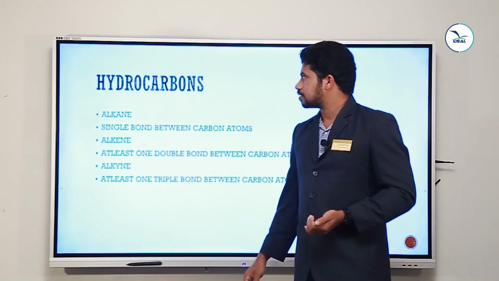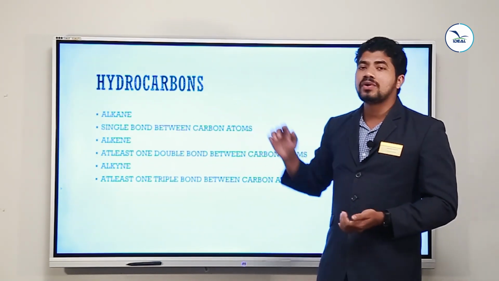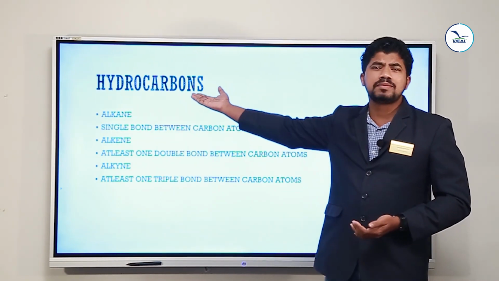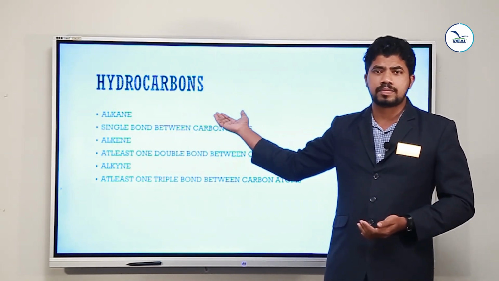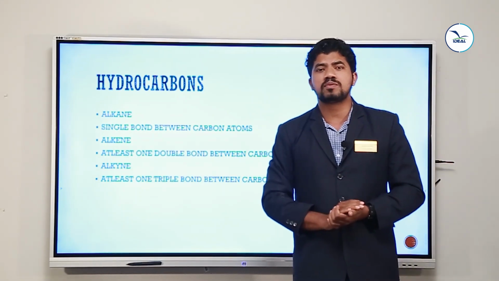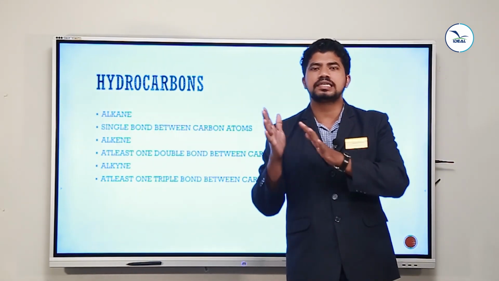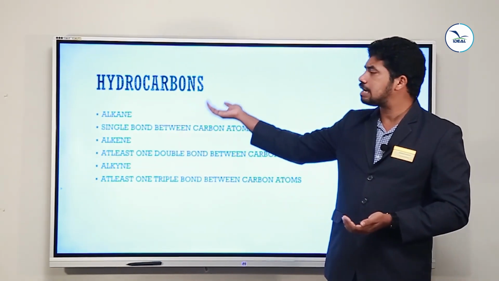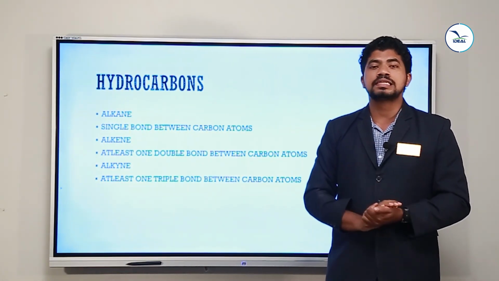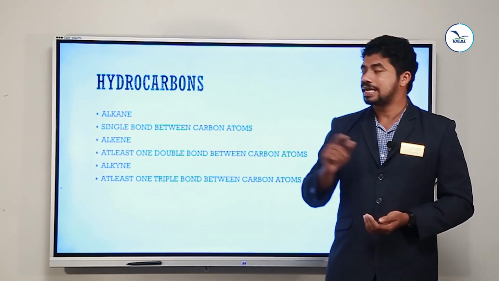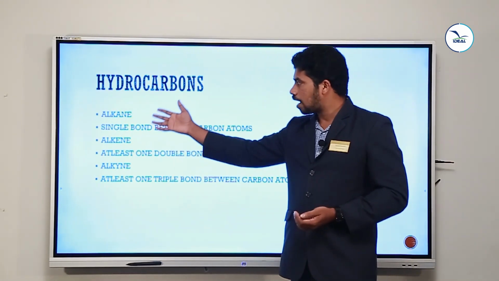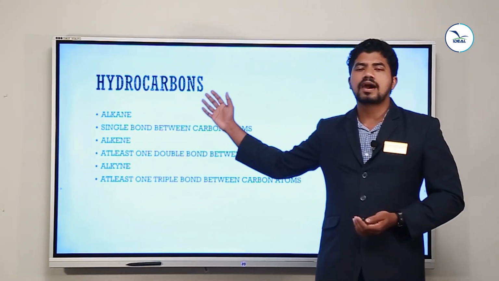Dear students, today we have hydrocarbons. What is meant by hydrocarbon? In the name, can you see hydrogen and carbon? Hydrocarbons are formed by the combination of hydrogen and carbon. Mainly they are divided into three main types: alkane, alkene, alkyne.